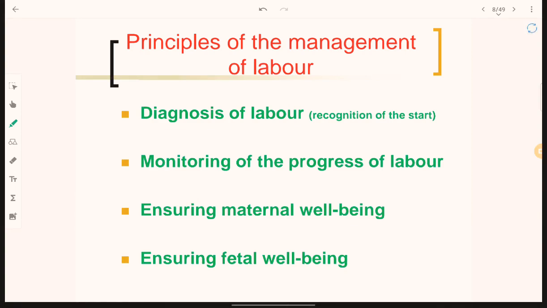Second is monitoring of the progress of labor, that is, where the baby has arrived in the pelvic cavity, or what stage it is. Third is ensuring maternal well-being. It should be assured that for a normal delivery the mother is healthy and well. Fourth is ensuring fetal well-being, that there is no malnutrition, no cord prolapse or anything like that.